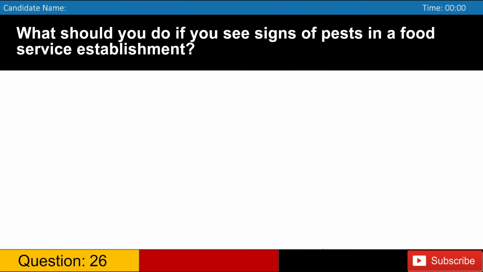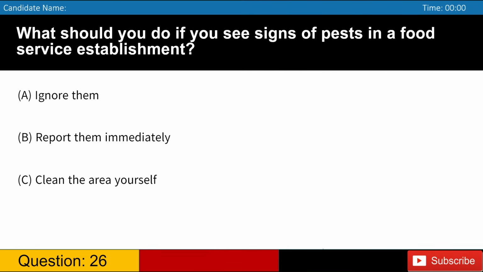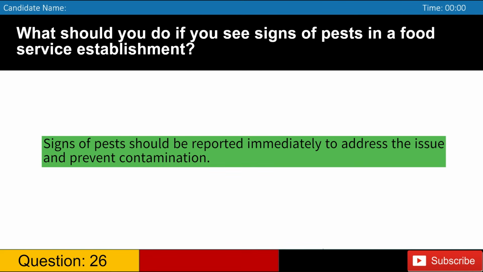What should you do if you see signs of pests in a food service establishment? A. Ignore them. B. Report them immediately. C. Clean the area yourself. D. Use insecticides. Answer: B. Signs of pests should be reported immediately to address the issue and prevent contamination.